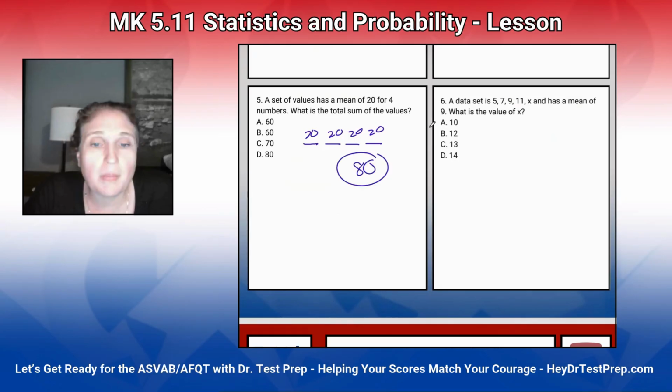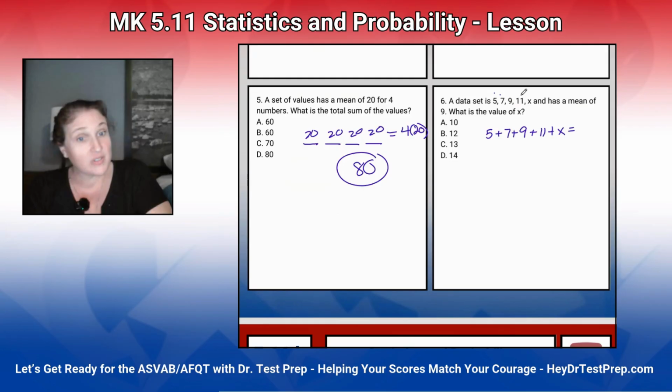Here it says we have these numbers and it has a mean of 9. Okay. So here we have 5 plus 7 plus 9 plus 11 plus x equals, how many numbers are there? 1, 2, 3, 4, 5 numbers times 9. So we're taking our mean that they give us is 9. There's 5 numbers. So when we add all those numbers up, it's going to equal 45.